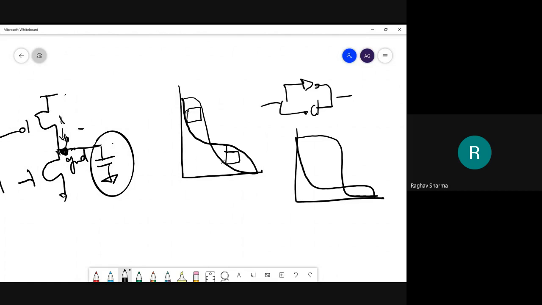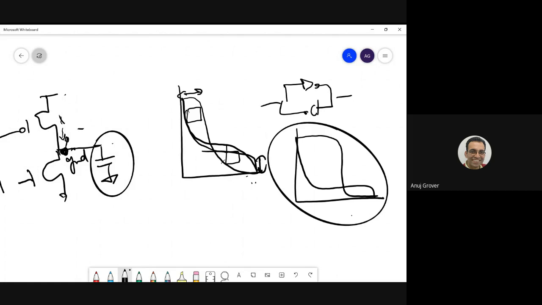But in my inverters, the pull up is weaker than the pull down, effectively. So both are low skew? Yes, sir, both are low skew. So that is why this is small, and that is why this is also small. This would be like this. When I make them different sizes, then something like this would happen, asymmetry. If I make them symmetrical, they will be equivalent lobes.